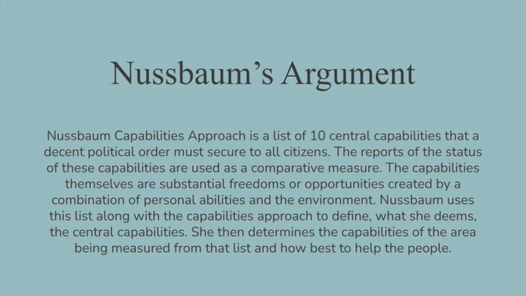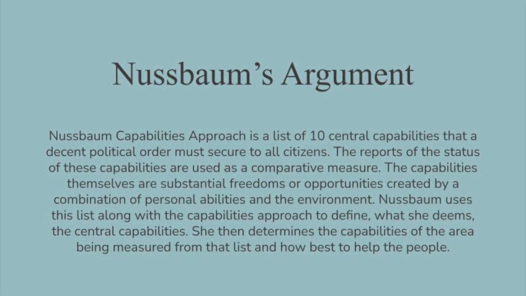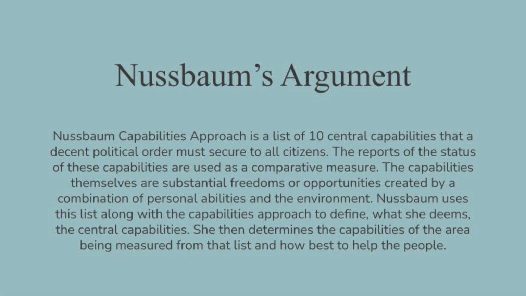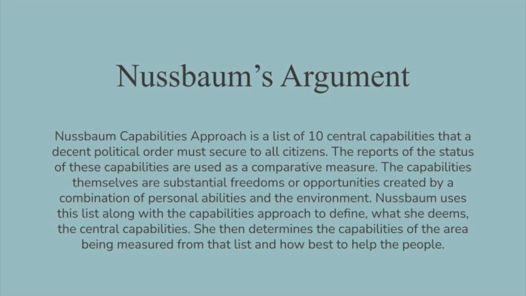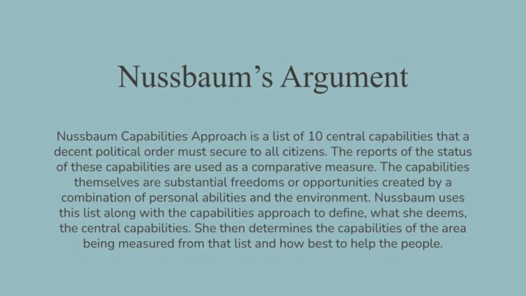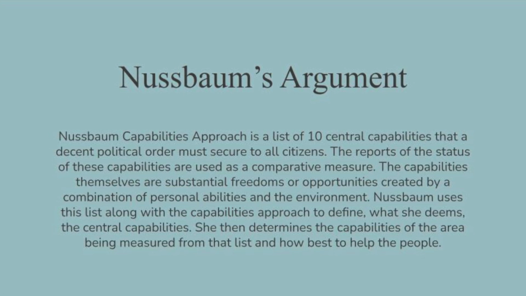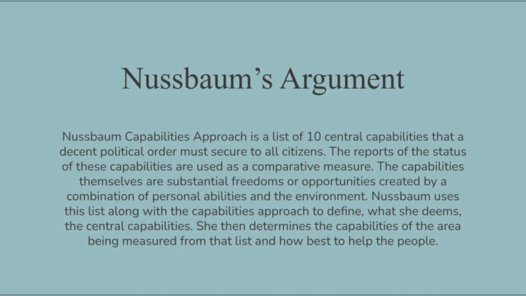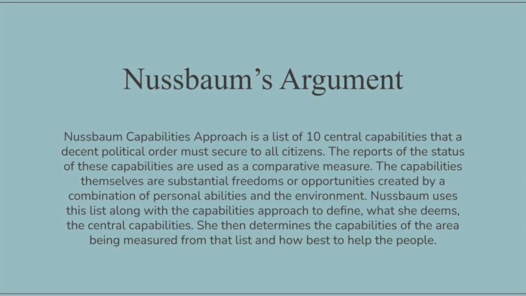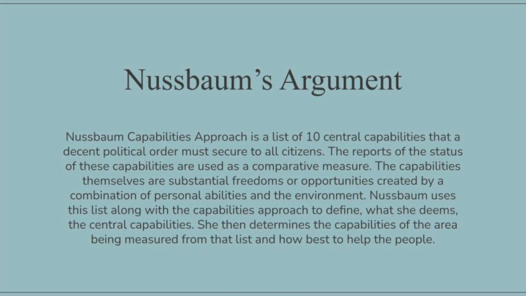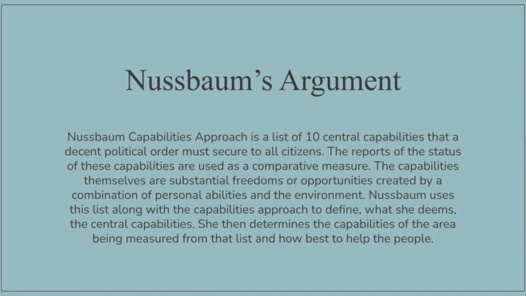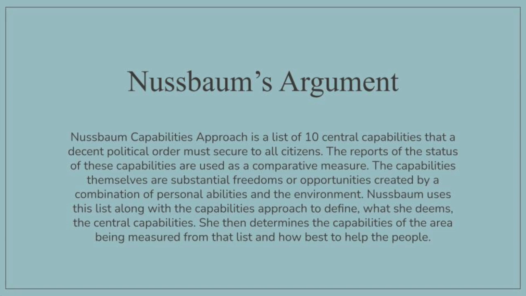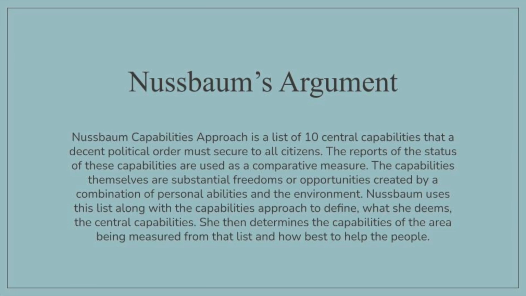Nussbaum's capabilities approach is a list of 10 central capabilities that a decent political order must secure to all citizens. The reports of the status of these capabilities are used as a comparative measure. The capabilities themselves are substantial freedoms or opportunities created by a combination of personal abilities and the environment. Nussbaum uses the list along with the capabilities approach to define what she deems the central capabilities. She then determines the capabilities of the area being measured from that list and how best to help the people.